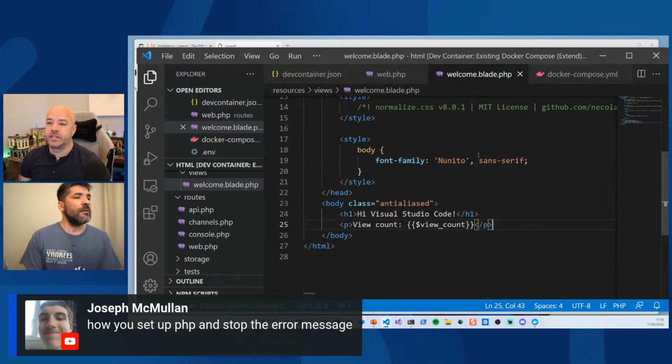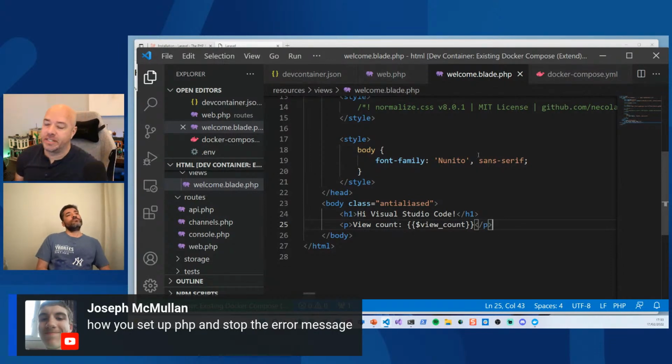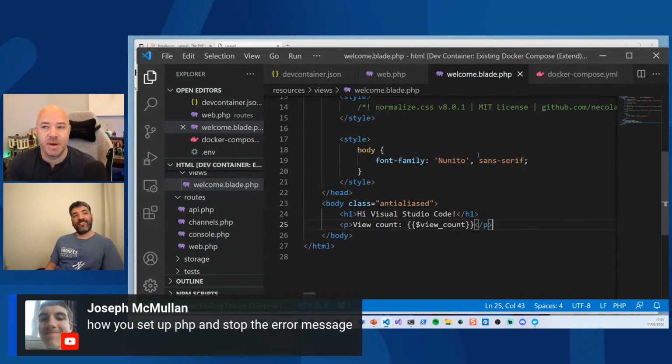So this is a quick question from Joseph. How do you set up PHP and stop the error message? Joseph, you use a dev container. This is exactly what we're trying to avoid, right? And hence my comments about Rails earlier.